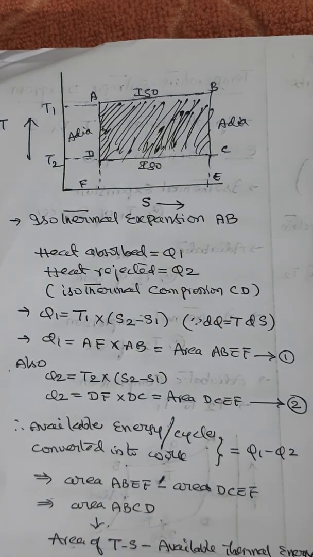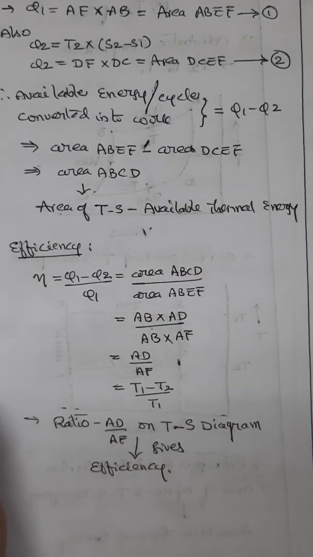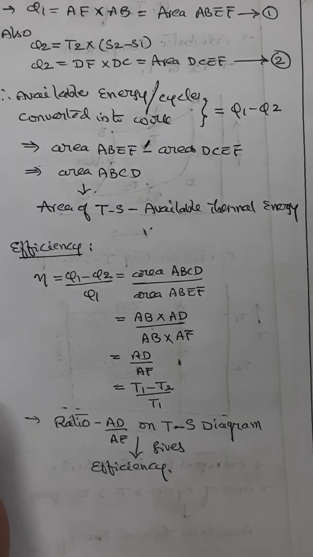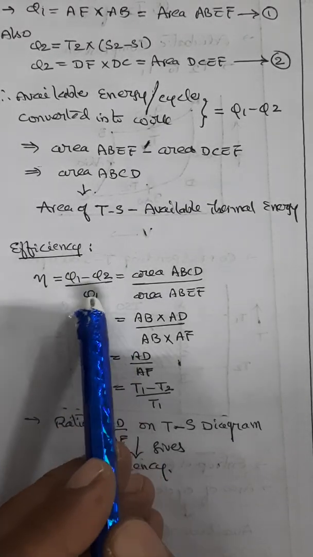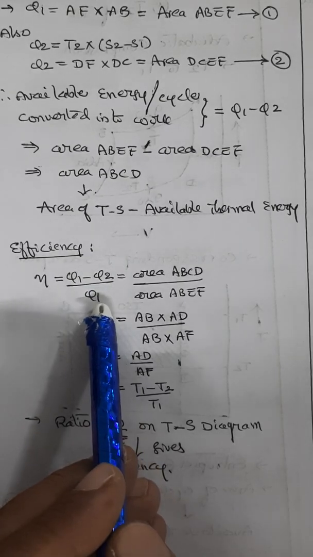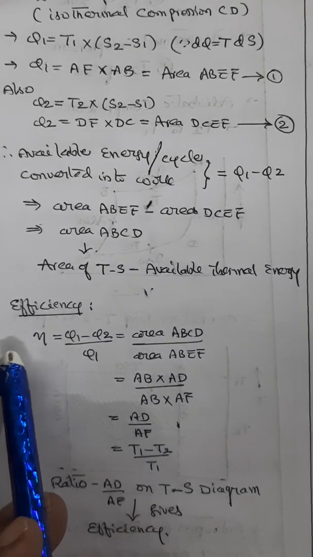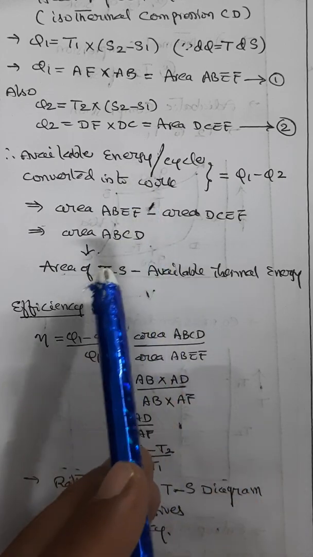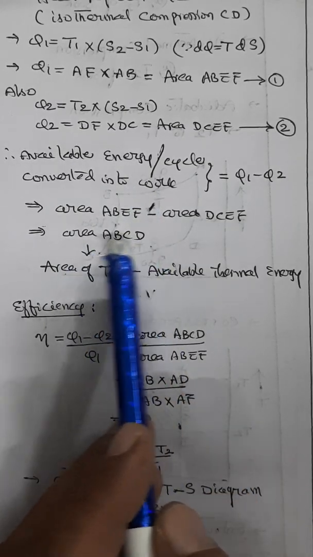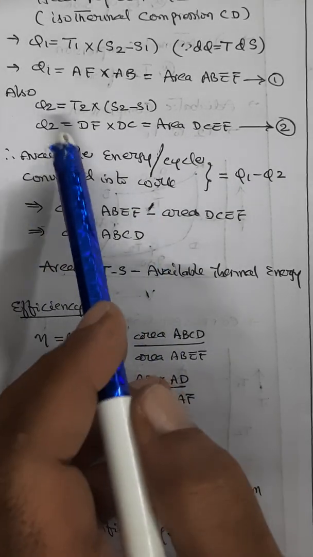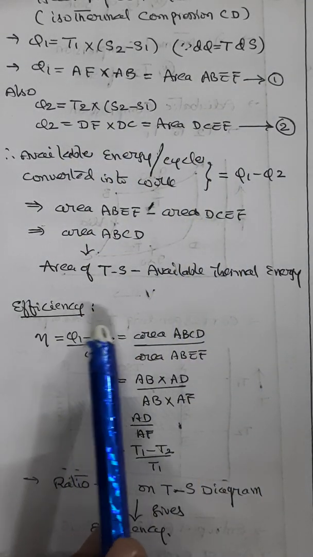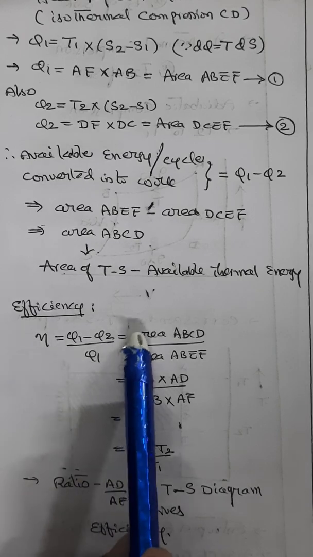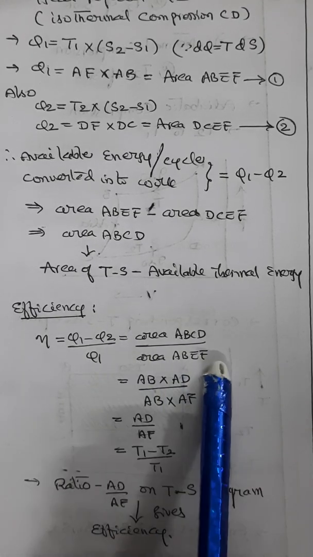And of course, we can calculate the efficiency by using this formula. How do we calculate the efficiency? We know the efficiency eta is equal to Q1 minus Q2 by Q1 only. Q1 minus Q2 is nothing but the area ABCD. Q1 is nothing but the area ABEF. Therefore, eta equals Q1 minus Q2 by Q1, which is nothing but area ABCD by area ABEF.